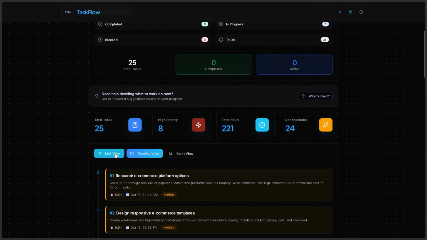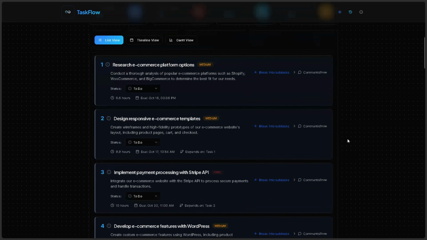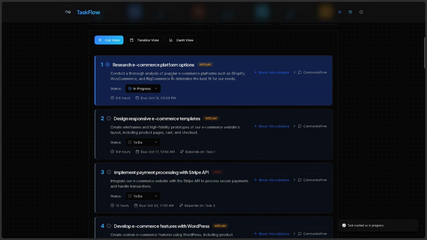Okay, so now I'll click on to list view. We can see the various tasks that have been generated. Now the first task being research e-commerce platform options, wherein we show how we've conducted a thorough analysis of popular e-commerce platforms. Now we have an option to set the status of this task from to do to in progress, and say I've completed this task, I'll put it to completed.